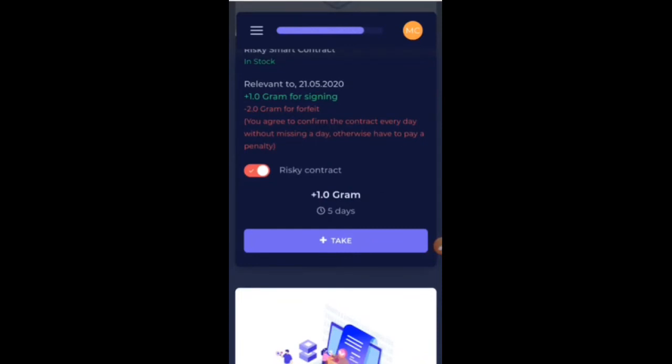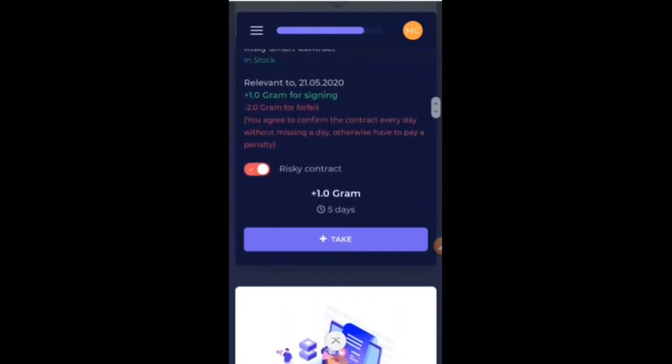No, I don't like it for risky. You agree to confirm the contract every day without missing a day, otherwise you have to pay a penalty. That is what it is telling: every day you have to check it. So I like to take it as risky, because for 1 dirham each day, 5 dirham is automatically added in my wallet. That's the reason I'm taking the contract as risky.